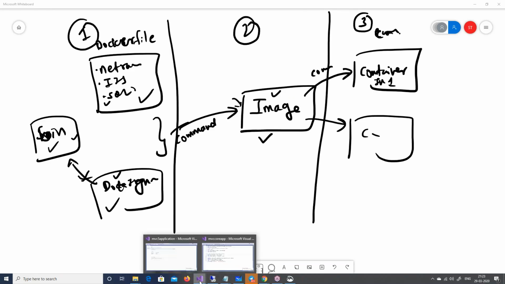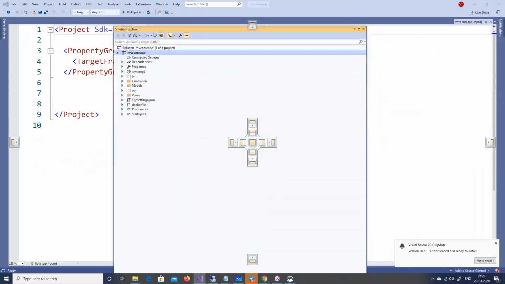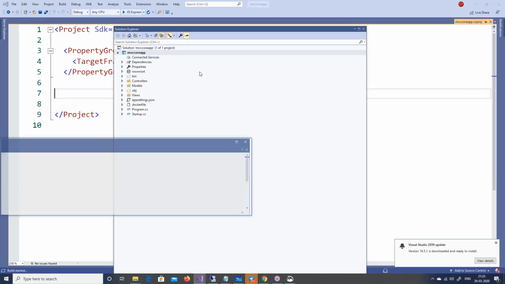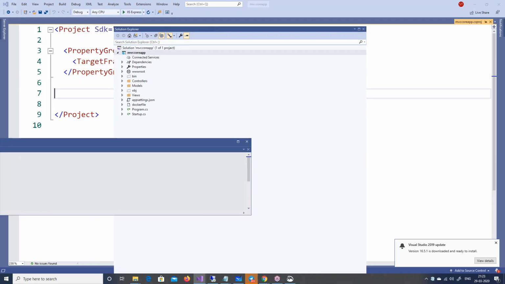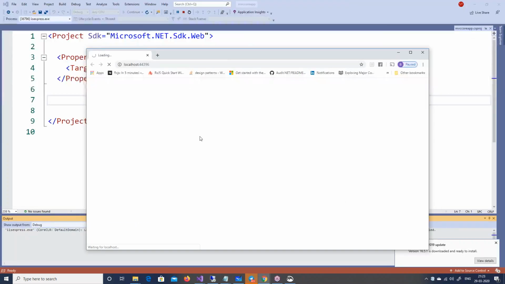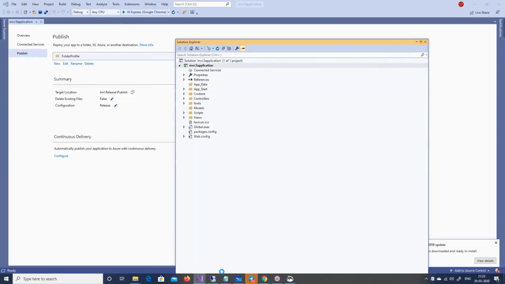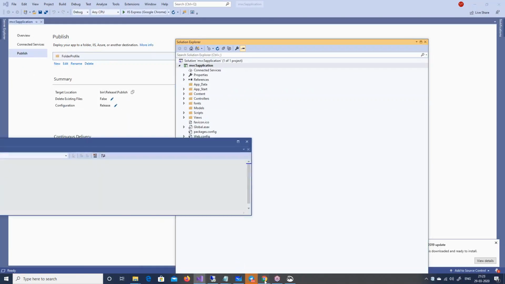Okay, so here it is. Now let's start with the MVC Core application. You can see here, this is my MVC Core application, right? If I run this application, it just shows me the hello page of MVC Core, the default page. So there it is, my MVC Core application, on localhost. In the same way, I have my MVC5 application. So both of these applications are out here.